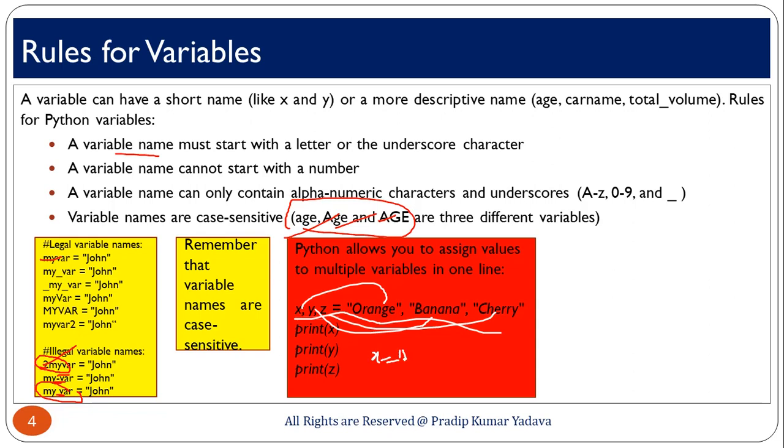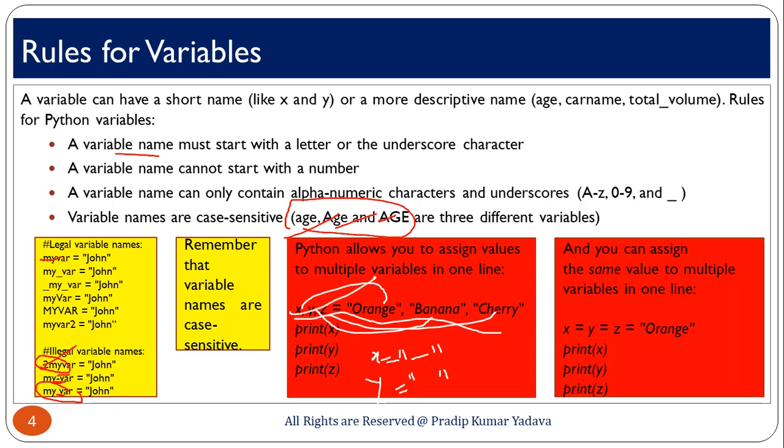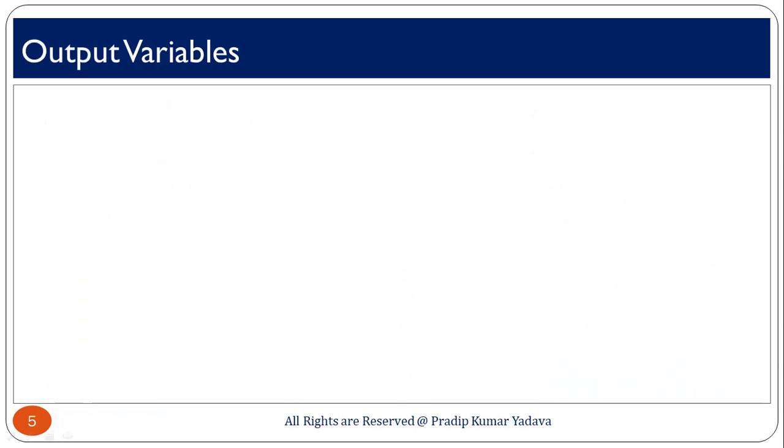x equal to orange, y equal to banana. So, basically you can write it like this, there is no problem, and you can assign the same value to multiple variables in one line. Suppose you have to declare 3 variables, and to every variable you have to assign the same value. So, you can write it like this, there is no issue.